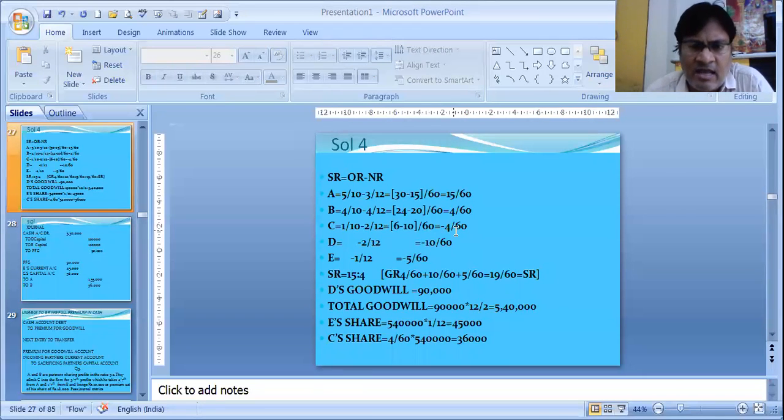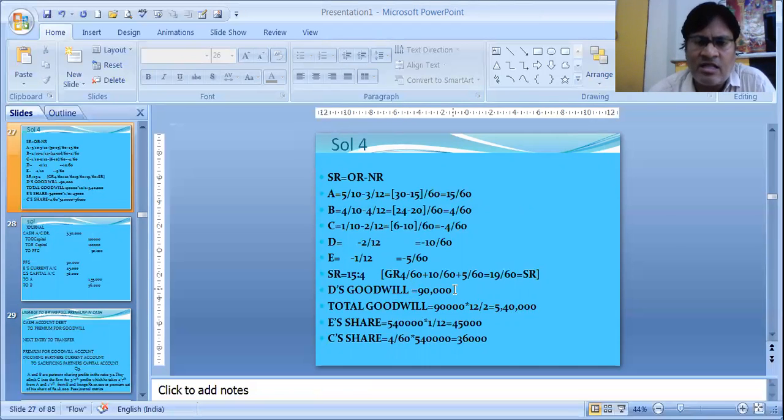If we say our rule, that is sacrificing ratio must be equal to gaining ratio, SR must be equal to GR. You see 15 plus 4, 19 for A and B, that is the sacrificing ratio. Whereas C, D and E are 4, 10, 5. That means the gaining ratio is 4 plus 10 plus 5, 19. So you see GR is equal to SR. Sacrificing ratio is always equal to gaining ratio. We will understand that our fraction, whatever we have done, is correct.